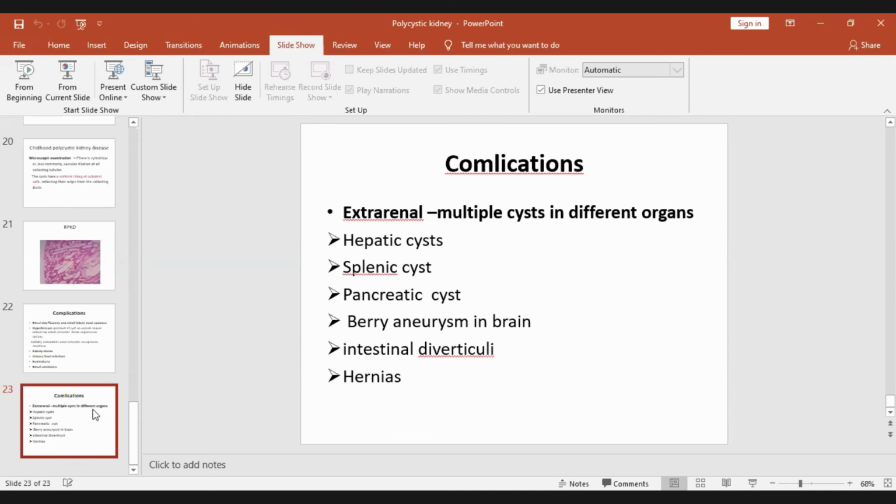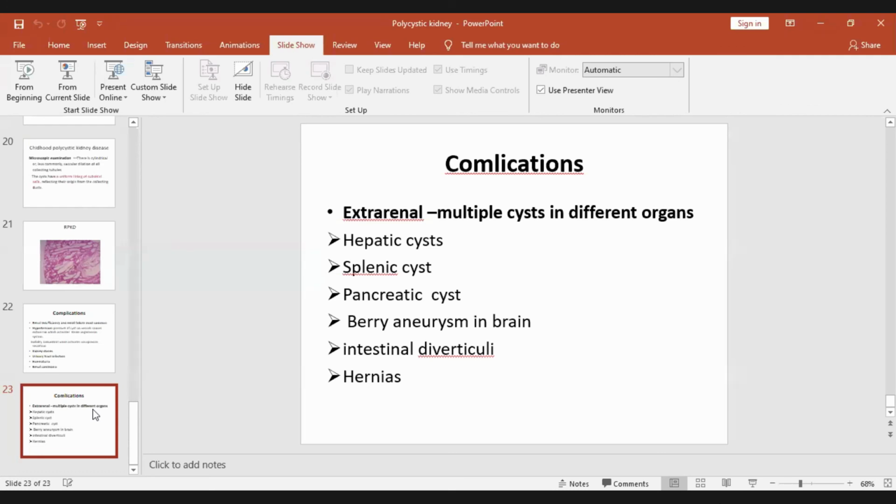Now, gross, I told you, in adult, kidney is markedly enlarged. Weight may go up to 3 kg and 4 kg. And there are multiple cysts on the surface of the kidney, of varying sizes. These cysts contain clear, turbid or hemorrhagic fluid, and they do not communicate with the pelvis or calyces.